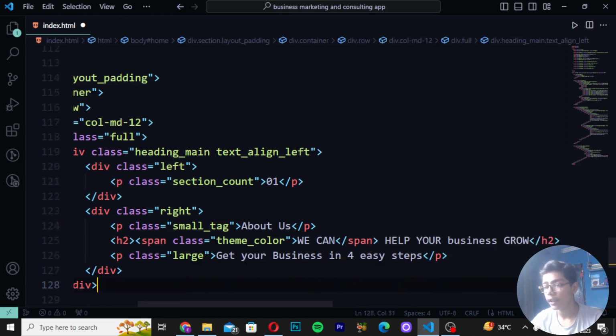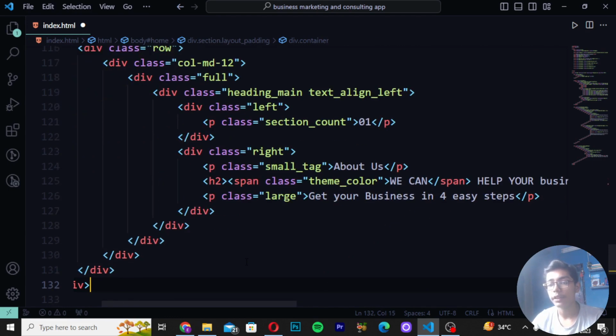Then when you're done with that, here you have to move after the div. So this is the 3, 4, 5, 6, 7.